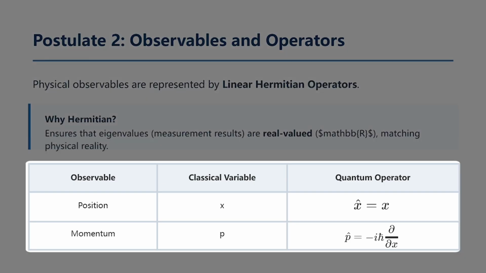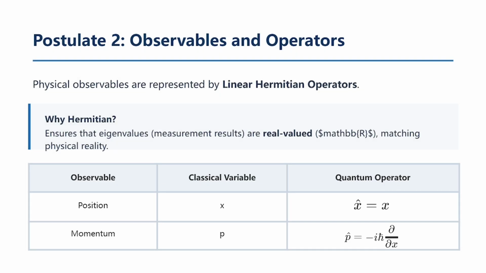Let's compare the classical variables we know with their quantum counterparts. In the classical world, position and momentum are just variables. In quantum mechanics, they are operations. For position, the operator is quite simple. We just multiply the wave function by the coordinate x. It's the most direct translation from classical to quantum.